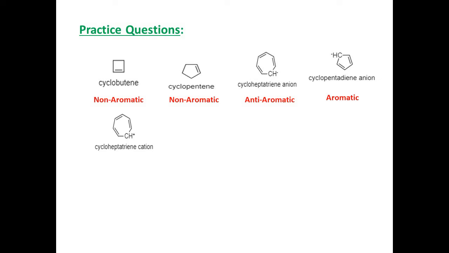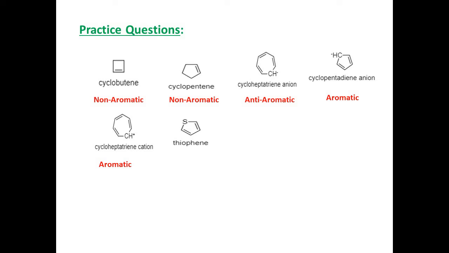Now cycloheptatriene. In this molecule the resonance is in between pi bonds and the positive charge. The positive charge is delocalized on all the 7 carbon atoms of the ring. So this molecule shows resonance and there are 6 pi electrons, hence this molecule is aromatic.